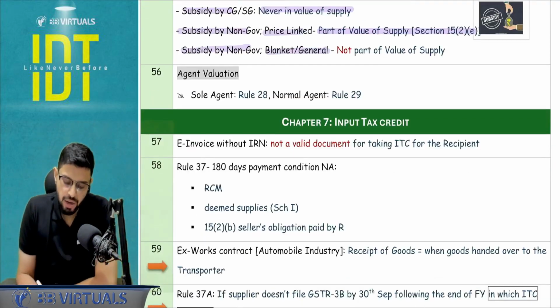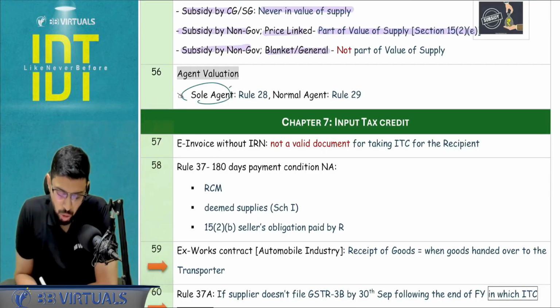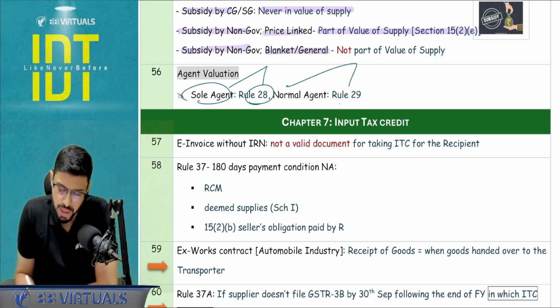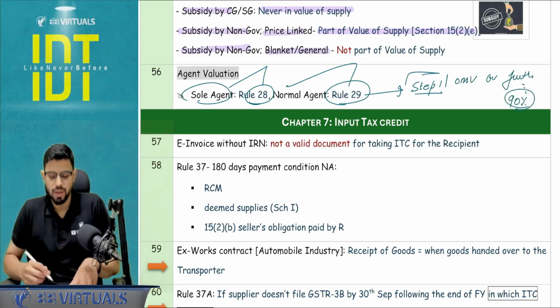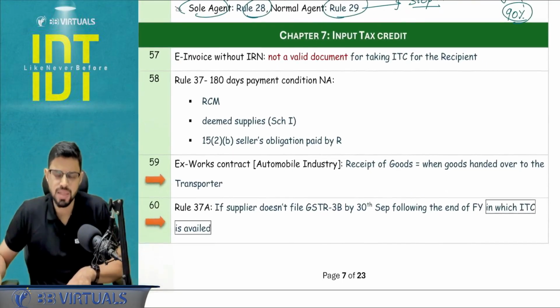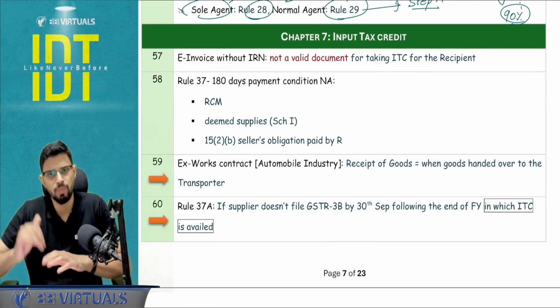Next, agent valuation, just a point to be noted. For a sole agent you are going to apply rule number 28 only, but for a normal agent you are going to apply rule number 29, where in step number 1 itself you have an option of open market value or further supply of like kind and quality to an unrelated customer, and you have to take 90% of that. There the question will generally clearly state to pick the beneficial one, so you pick the lower one.